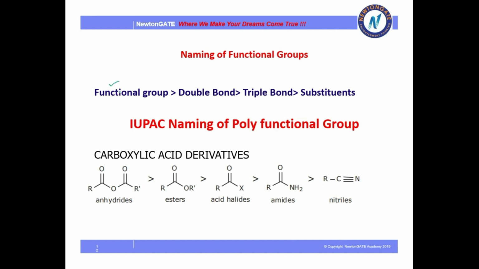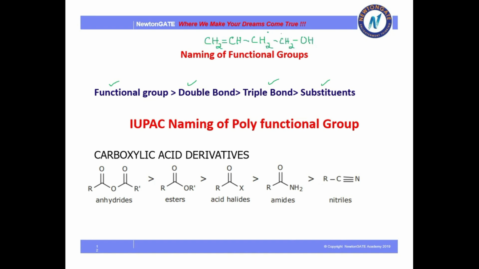So you will always give first priority to the functional group, then second priority to the double bond, then triple bond, and finally the substituent group. Okay, to explain this logic, let me explain with an example.